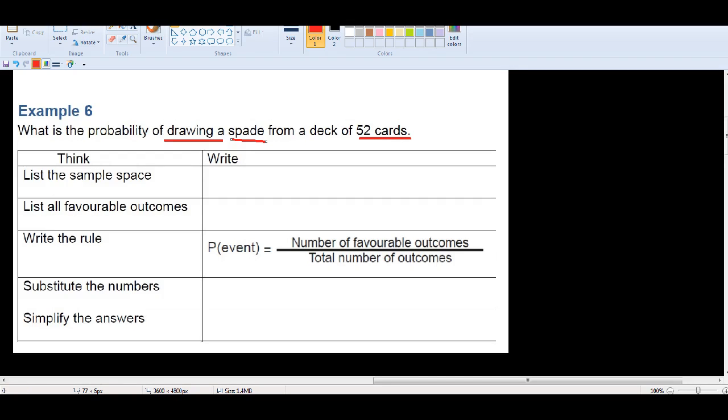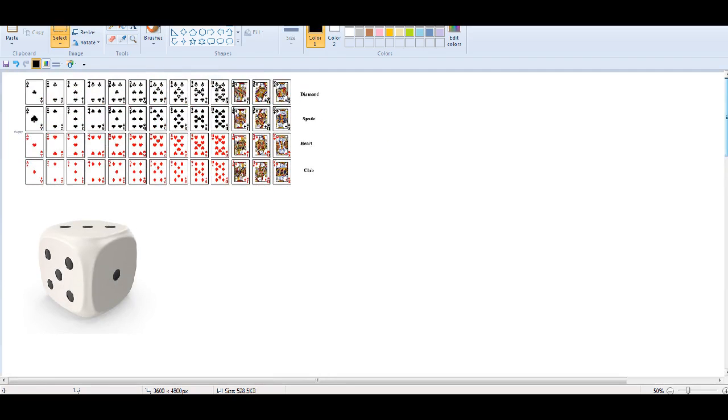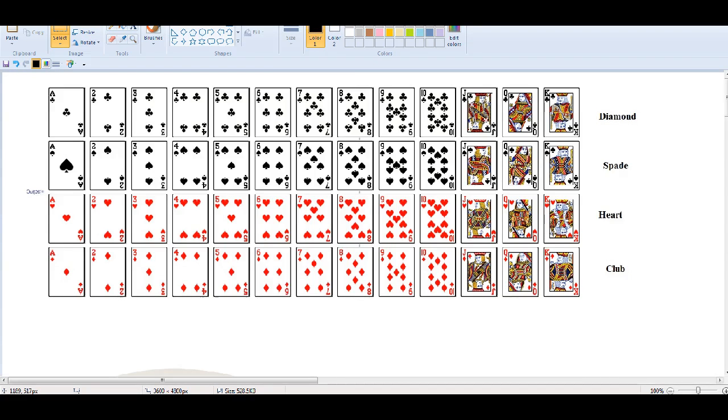Let me give you a picture to look at. Right here are 52 cards. There are 4 different suits: diamond, spade, heart, club. So there are 4 types.